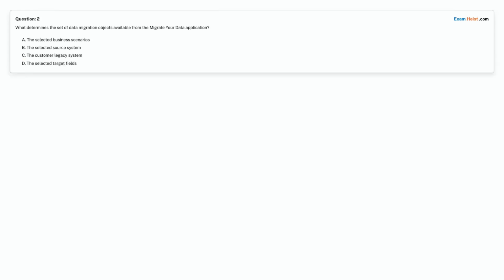Question 2. What determines the set of data migration objects available from the Migrate Your Data application? Option A. The selected business scenarios. Option B. The selected source system. Option C. The customer legacy system. Option D. The selected target fields. Choose the correct answer. Correct answer is Option B. The selected source system.